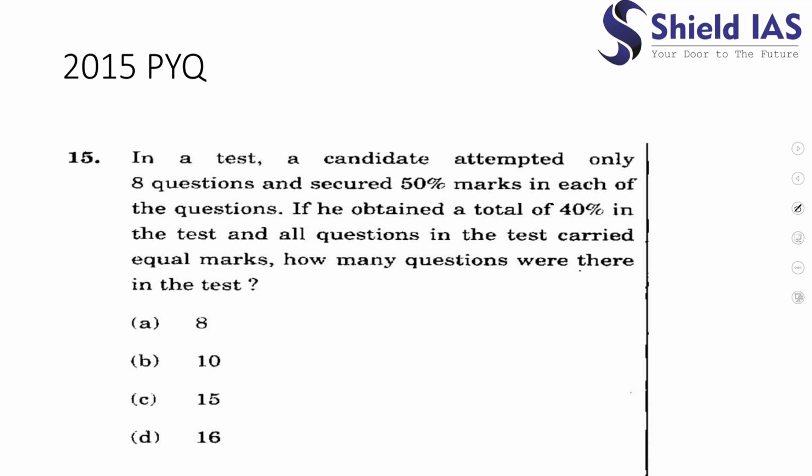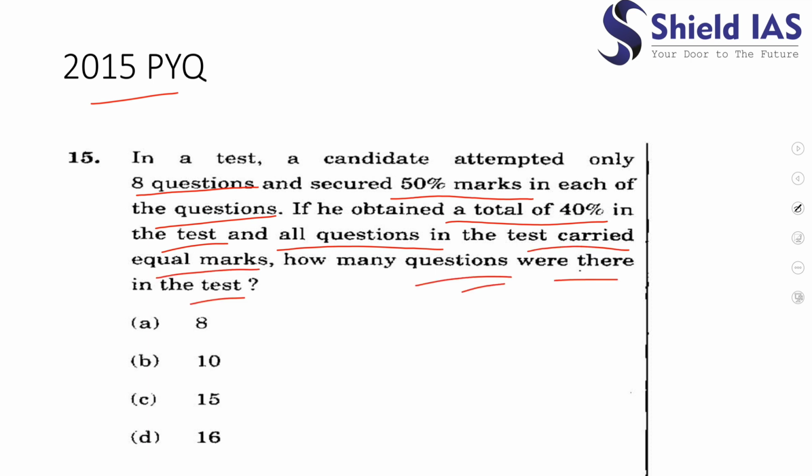Now this is a question from 2015. It says, in a test a candidate attempted only 8 questions and scored 50% marks in each of the questions. If he obtained a total of 40% marks in the test and all questions carried equal marks, how many questions were there in the test?